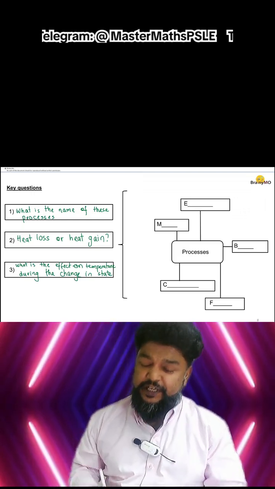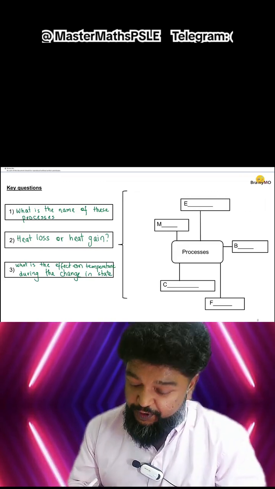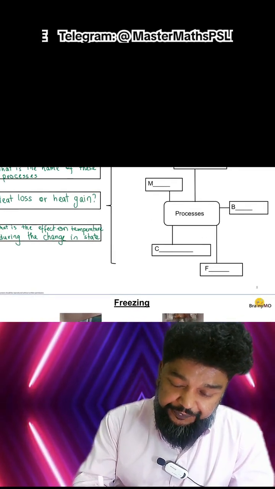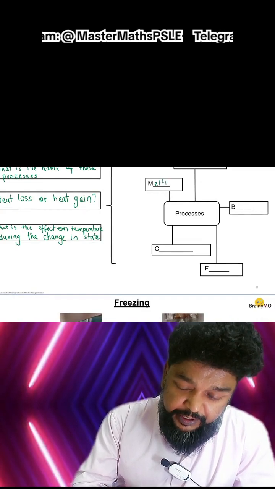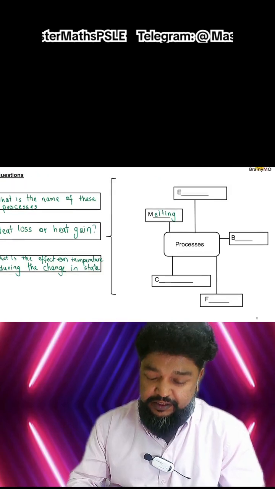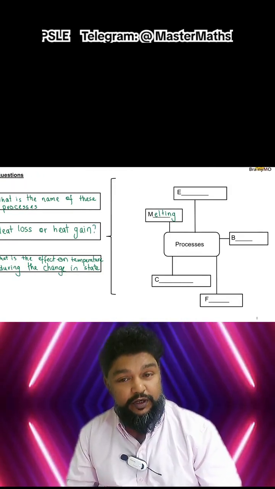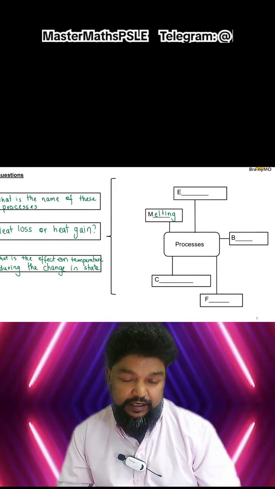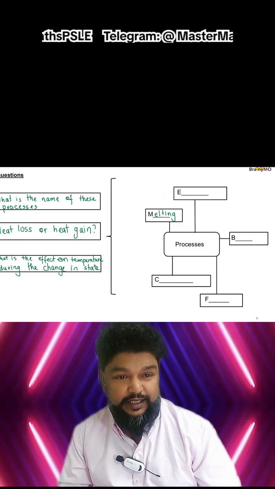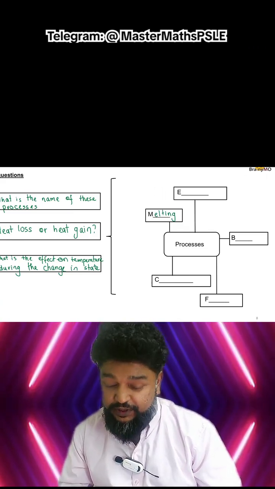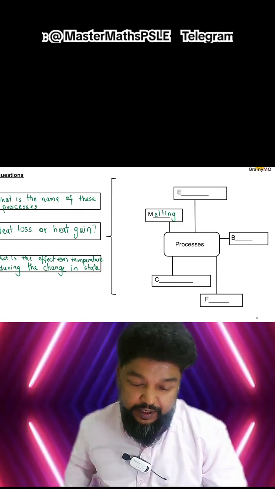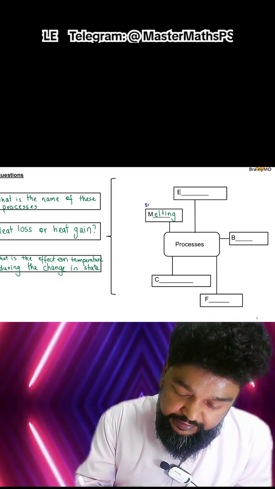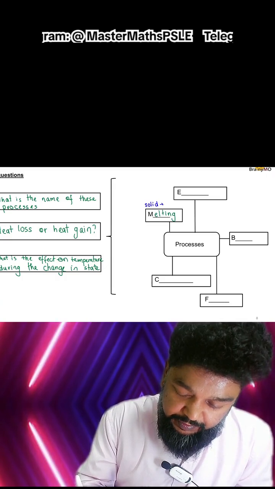Okay, one of the first very common processes we will be familiar with is actually what we call melting. Now, many of us have been to fast food restaurants, even coffee shops. When we order drinks, they give us ice in a cup, right? And after some time we realize ice starts to become water. What is that process? That process is called melting. So what is melting? Melting is when a solid becomes a liquid.